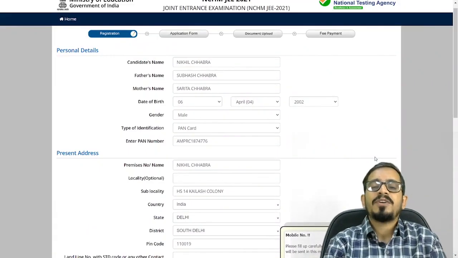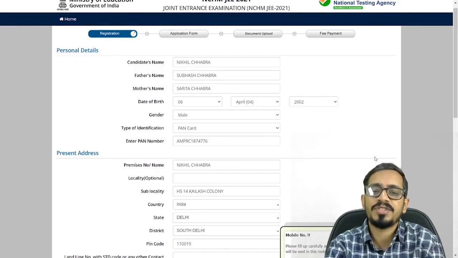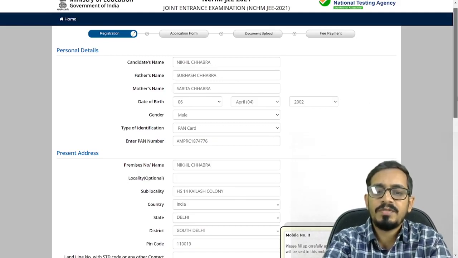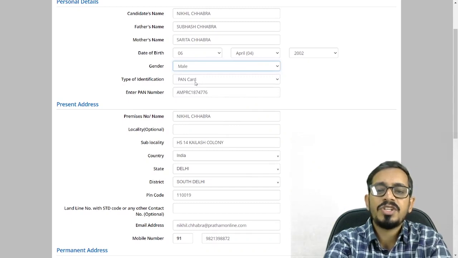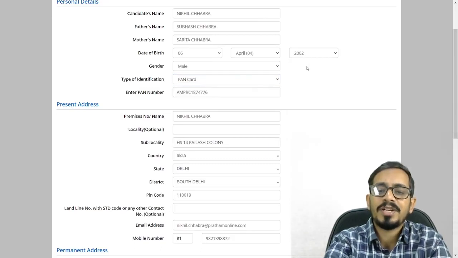Once you click on the start option, you will get this particular registration page where you'll have to punch in the basic information. I have filled in my basic information. The first information you'll fill is your name, your father's name, and your mother's name. You need to mention your date of birth. You need to select your gender here, and the type of identification. You will have to choose any one of them. We have an option for passport, voter ID card, ration card, bank passbook, driving license, or any other valid documents. I've chosen PAN card for myself, and I have punched in my PAN card number.